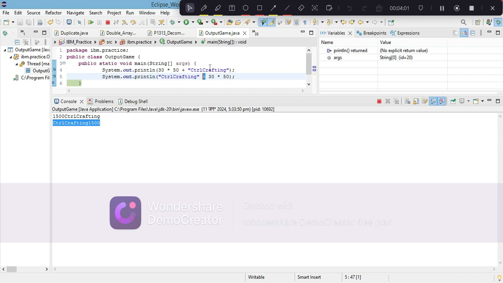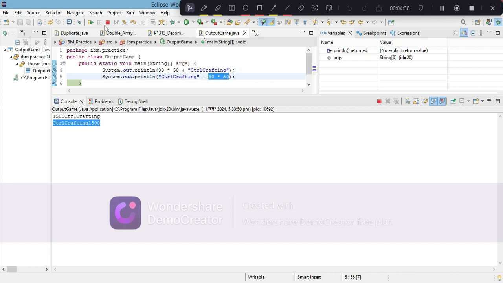So whenever there is a multiplication and addition, we choose multiplication over addition. First multiplication will take place and then whatever is being added will be added. So first of all, 30 into 50 is equal to 1500. This will take place, and then we will add 1500 to Control Crafting. So that's the whole scenario. The precedence order also takes place here.